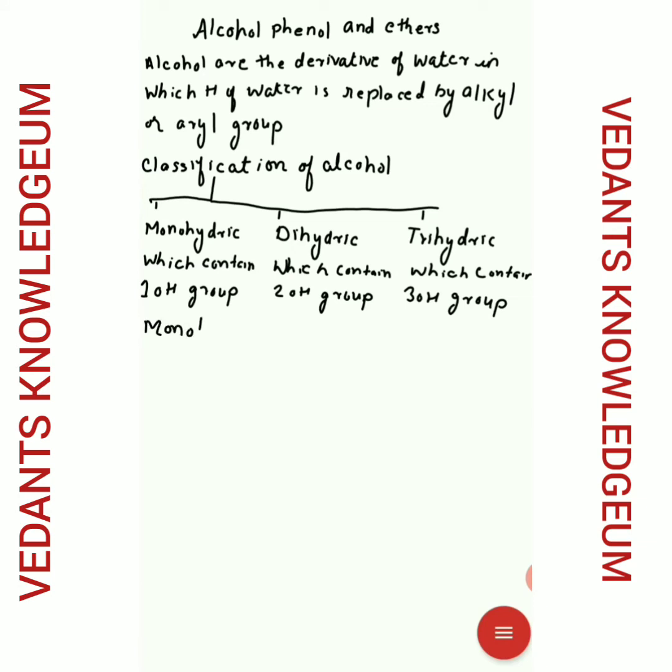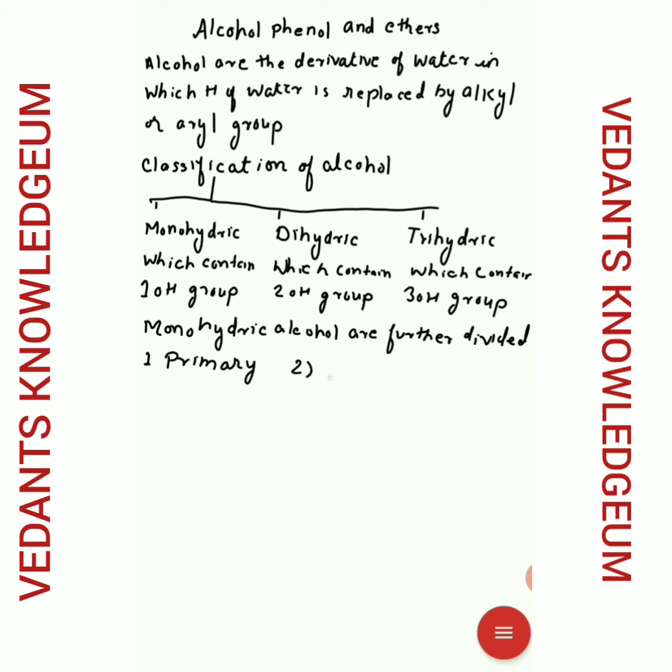Now come to monohydric alcohol. Monohydric alcohols are further classified into three parts. First is primary alcohol, also called 1 degree alcohol.